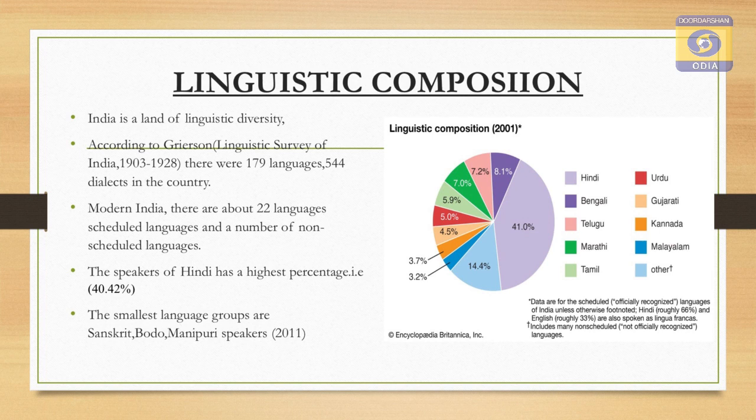Out of all the languages, the speakers of Hindi are the highest in percent, that is 40%, whereas smaller percentages of different languages like Sanskrit, Bodo and Manipuri are found in the country. In this pie chart, it is clearly visible that in violet color, 40% of people speak Hindi, whereas other colors show the percentage of other languages spoken by different people.